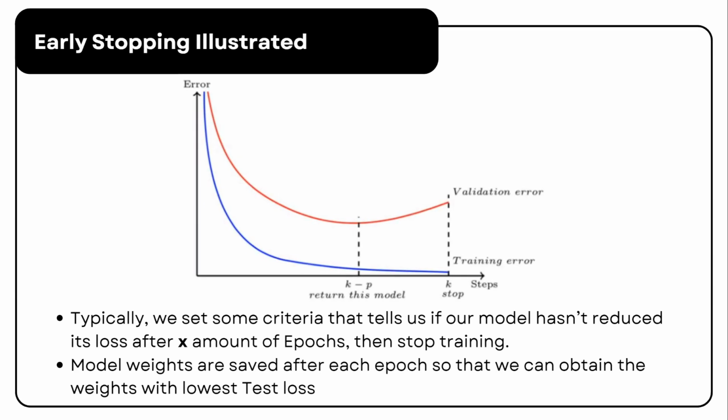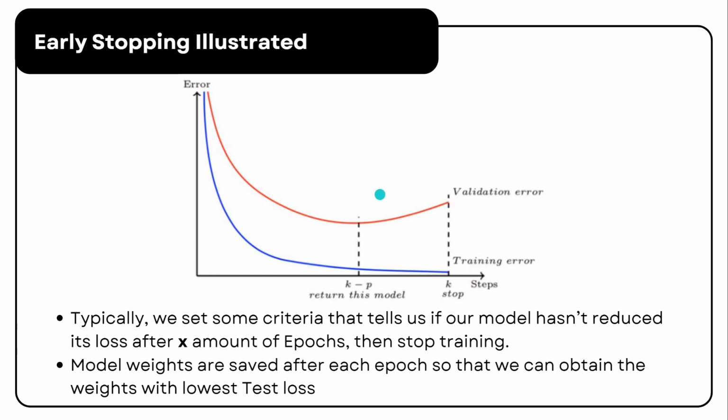Okay, let's talk about how early stopping is implemented. The diagram here illustrates a typical trend in validation error and training error. As you can see, the training error in the blue curve continues to decrease because, given enough epochs, the model keeps improving on the training dataset. However, the validation error in the red curve behaves differently.